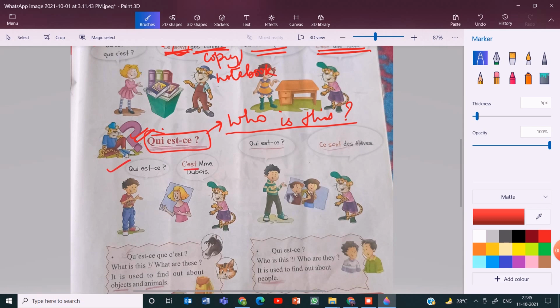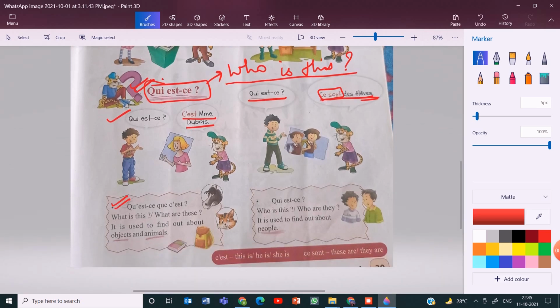C'est Madame Dubois. This is Madame Dubois. Qui est ce? Ce sont des élèves. Ce sont is these are kids or children. Ce sont des élèves.